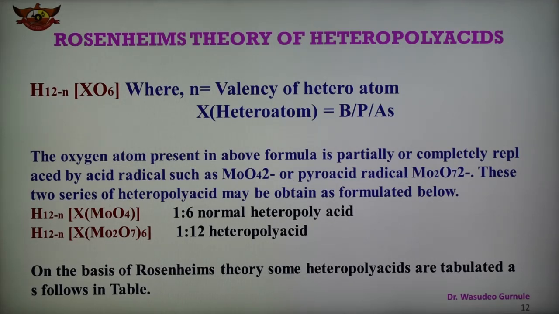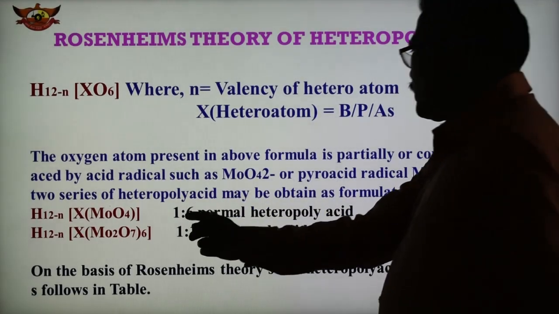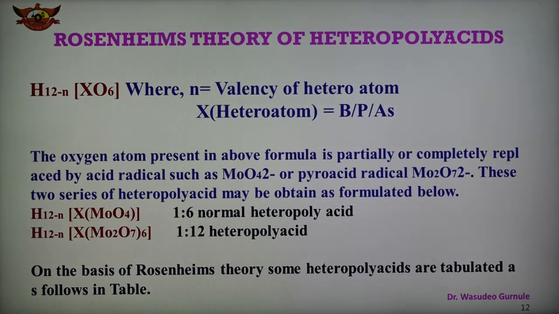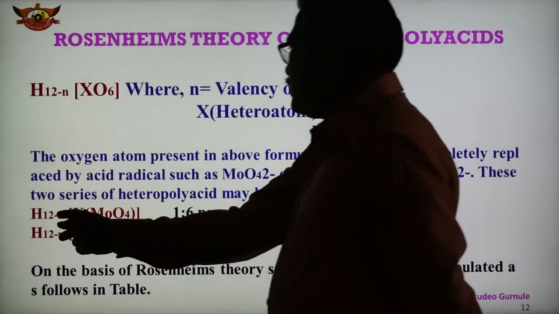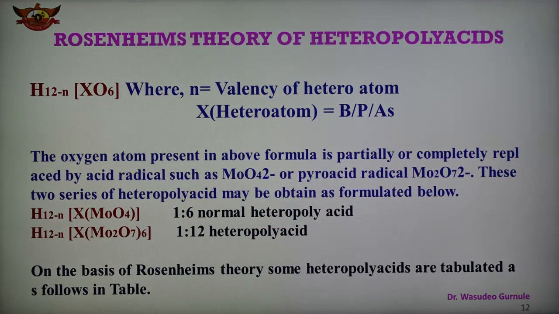The oxygen atoms present in this formula are partially or completely replaced by an acid radical like MoO4 2- or a polyacid radical Mo2O7 2-. These two series of heteropolyacids are obtained and formulated: 1:6 normal heteropolyacids and 1:12 heteropolyacids, and the formulas are shown.